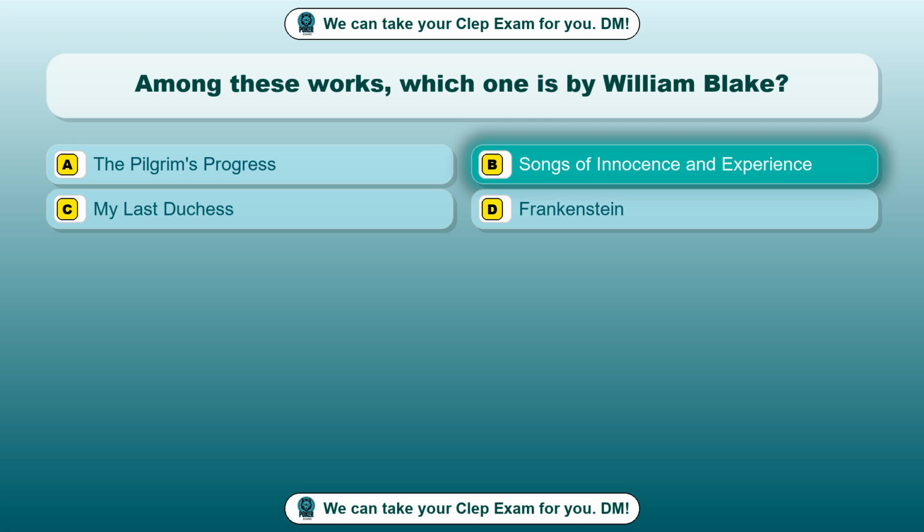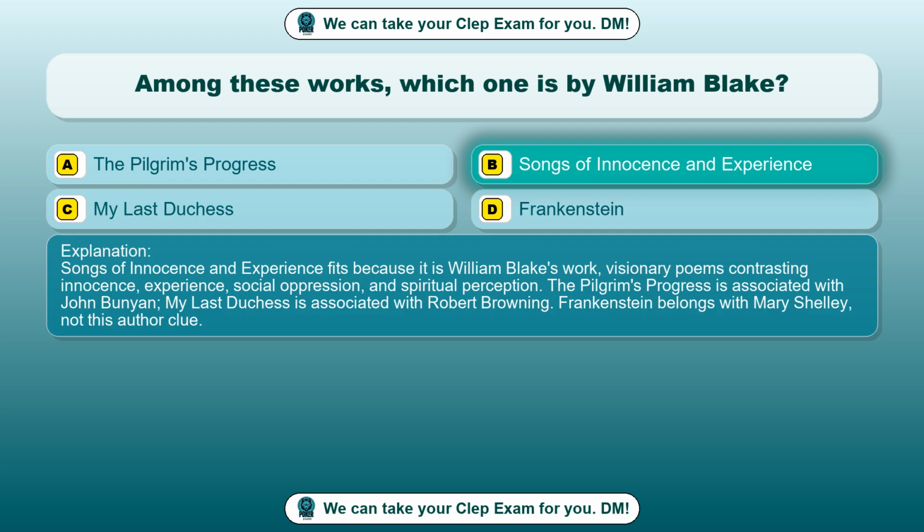Songs of Innocence and Experience. Songs of Innocence and Experience fits because it is William Blake's work, visionary poems contrasting innocence, experience, social oppression, and spiritual perception. The Pilgrim's Progress is associated with John Bunyan. My Last Duchess is associated with Robert Browning. Frankenstein belongs with Mary Shelley, not this author clue.